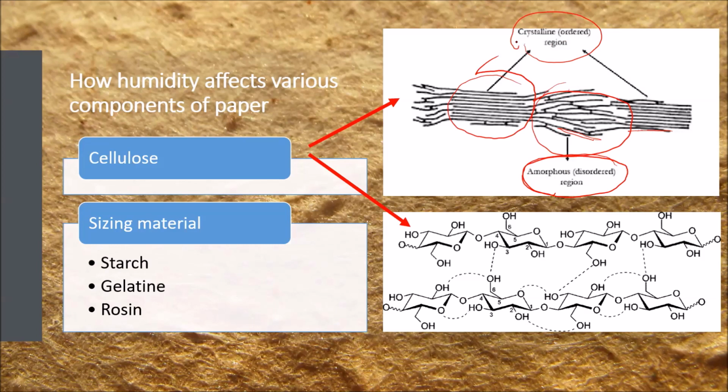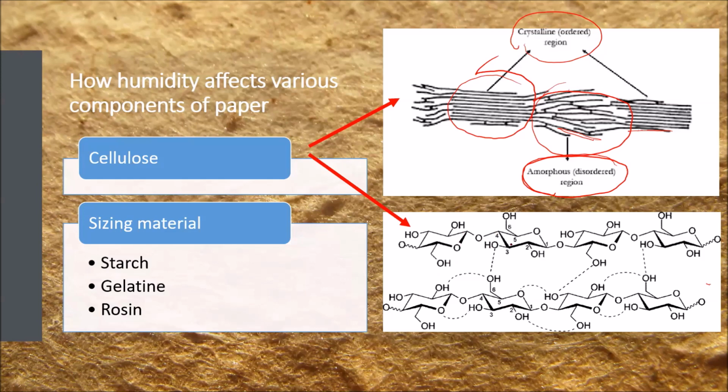So the water affects these two regions a little differently. So wetting is a little different in these two regions. And another thing I would like to mention is that in the lower diagram, these are two cellulose chains, and you have to just see why they are so attached to each other, the cellulose chains rather.